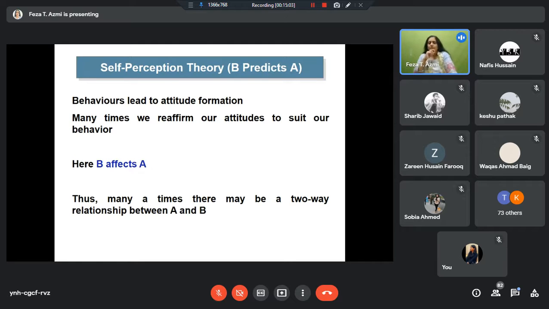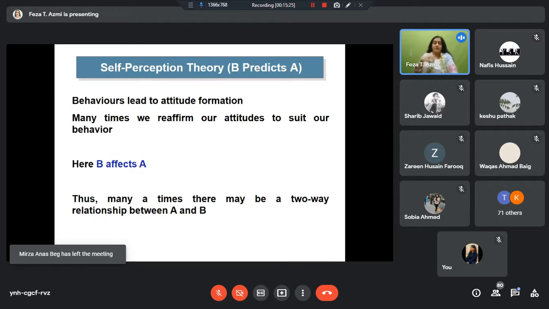Now what will happen? Because I have done something, I may try to justify my behavior by changing my attitude. I may feel that, okay, fine, once in a while it is okay. Maybe next time I will not do it. So we often change our beliefs because we want to justify our behaviors. So here B starts affecting A.